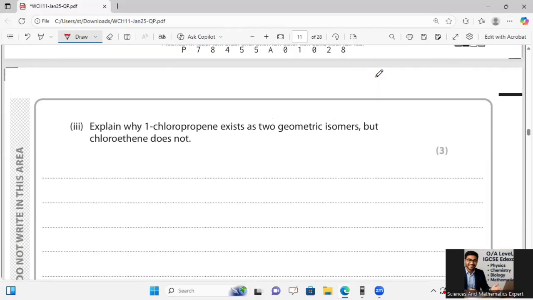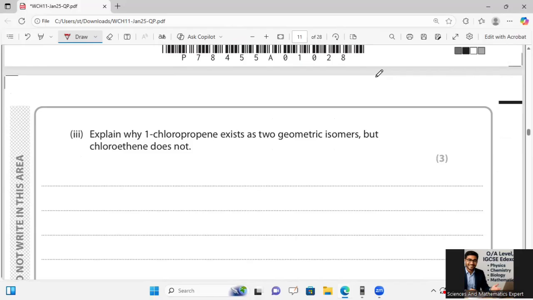Okay, here he is saying: explain why 1-chloropropene exists as two geometric isomers but chloroethene does not.